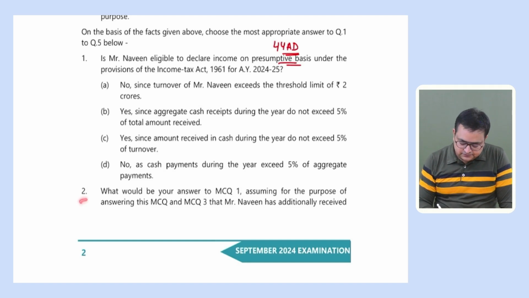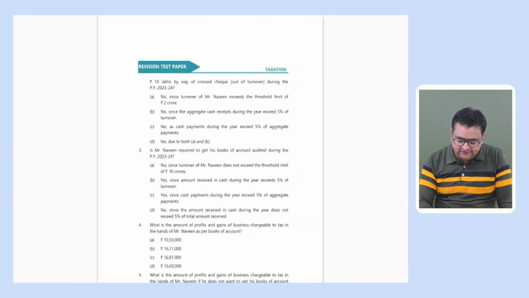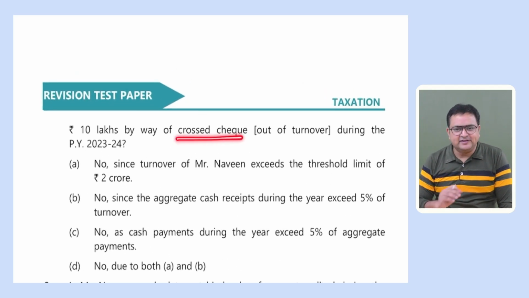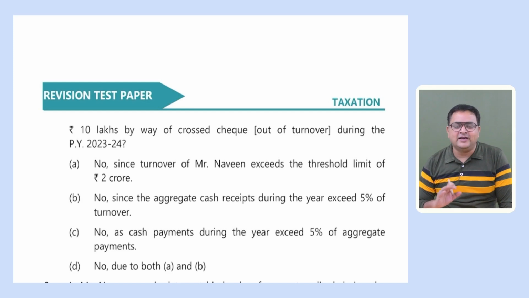Question number 2. What would be your answer to MCQ 1? They are again asking the same question. In fact, now they would be giving some additional information. Assuming for the purpose of answering this MCQ and MCQ 3 that Mr. Naveen has additionally received 10 lakh by way of cross check out of turnover during the previous year 23-24. First of all, we understand cross check is as good as cash. It is not account payee check, it is cross check, bearer check, cash. It is all as good as cash.